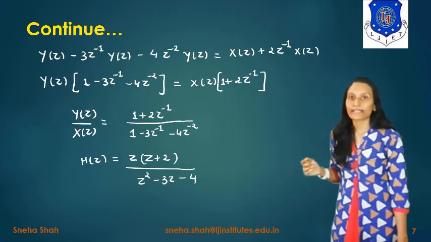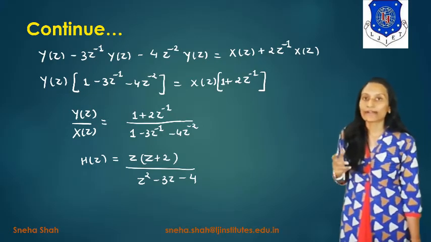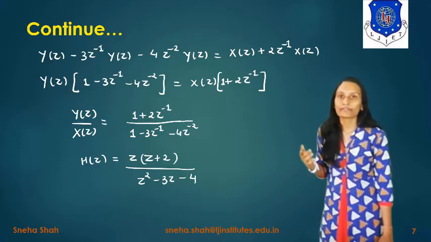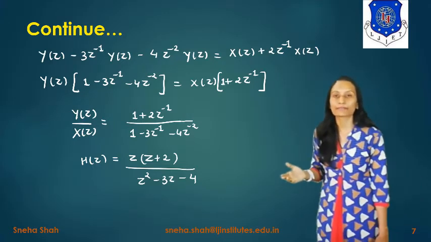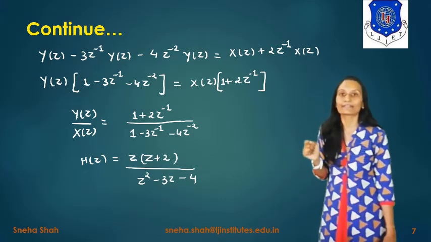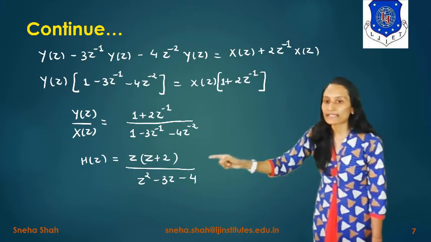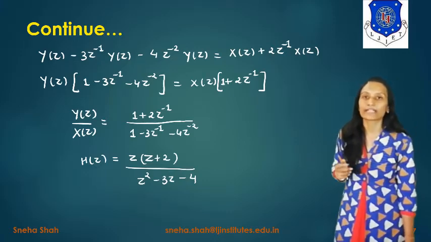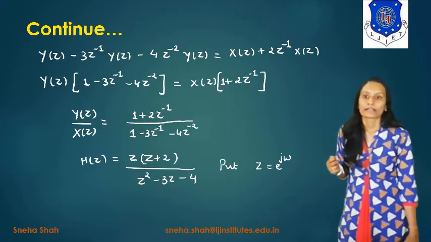Now we have to find the value of H of e raised to j omega, right? How will we find this response? By taking the relationship of the Z transform and the Fourier transform. It means by taking z equal to e raised to j omega. So instead of this z, we take e raised to j omega, and it will give you the final impulse response in the frequency domain.